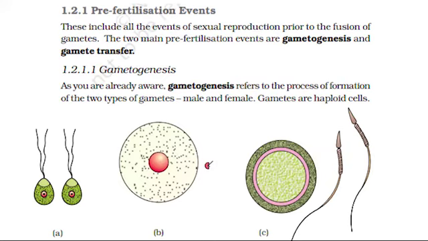Pre-fertilization events. These include all the events of sexual reproduction prior to the fusion of gametes. The two main pre-fertilization events are gametogenesis and gamete transfer. Gametogenesis. As you are already aware, gametogenesis refers to the process of formation of the two types of gametes, male and female. Gametes are haploid cells.